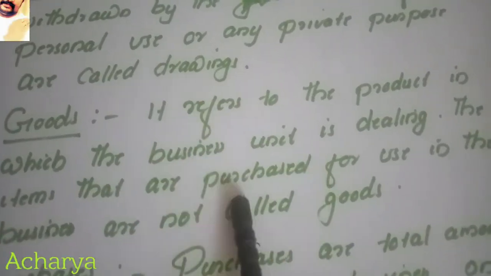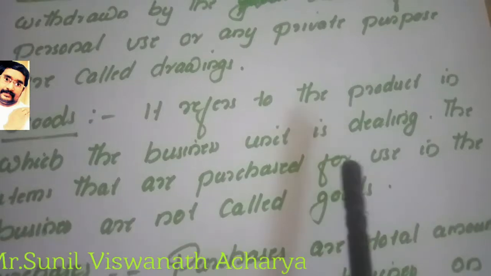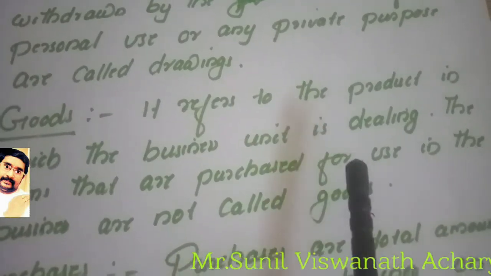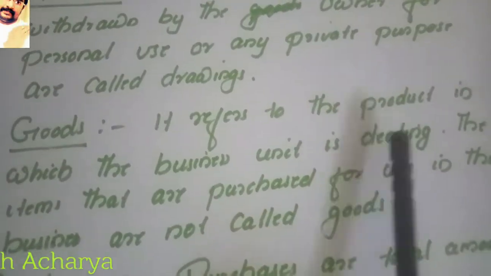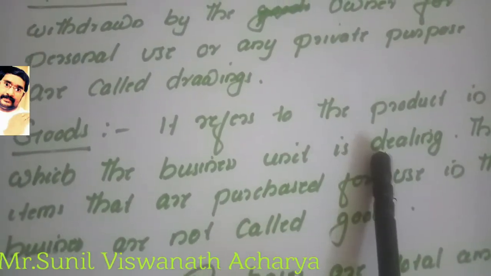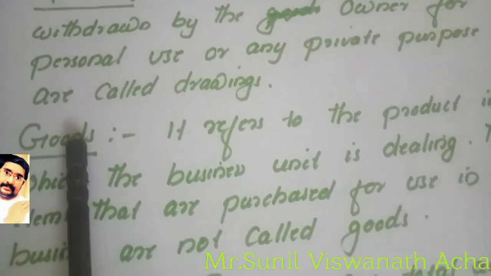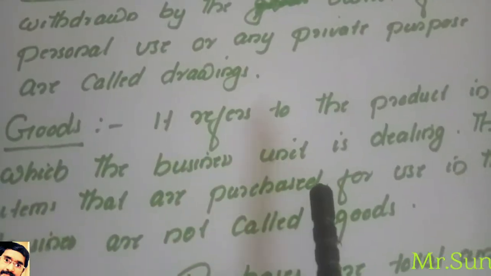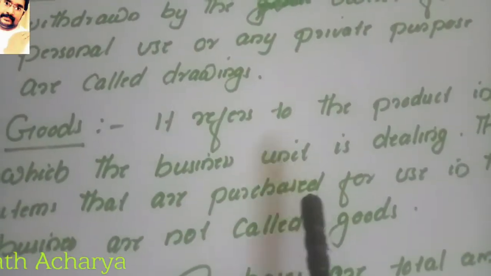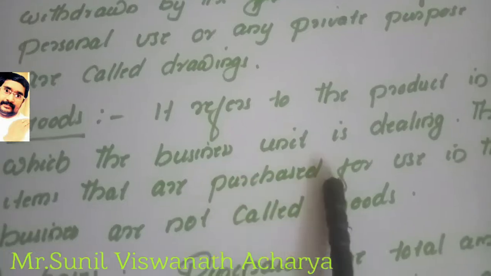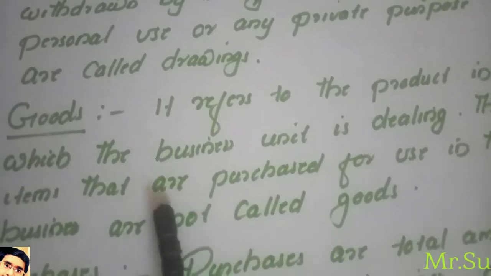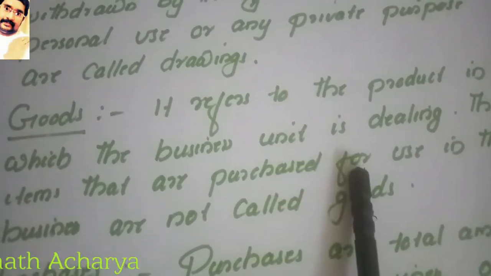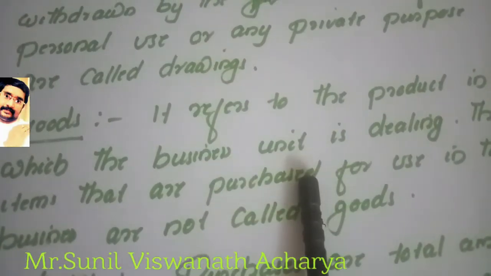Suppose I am doing a textile business. The product I am mainly dealing in is textiles, so textile is goods for me. But if I purchase furniture for use in the business, not for resale, then it is not goods. Furniture is an asset.